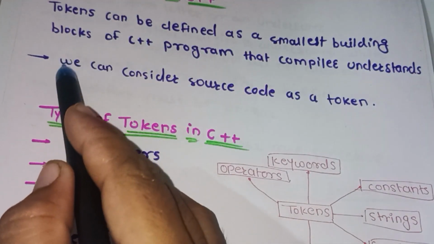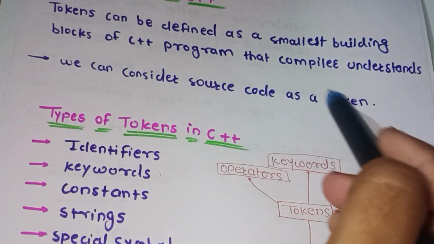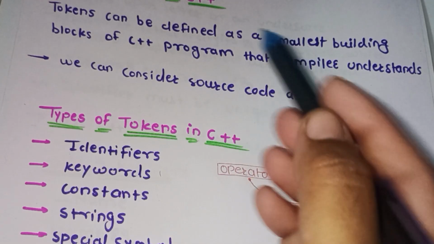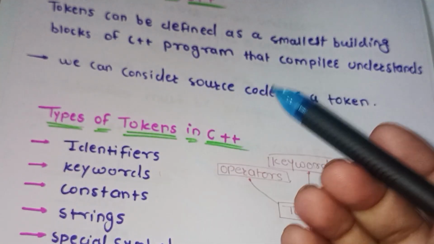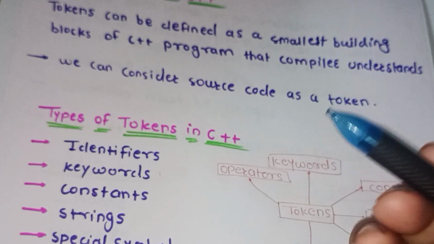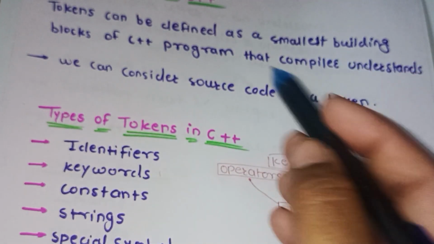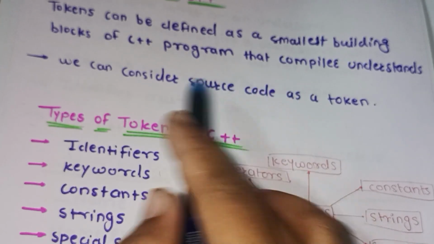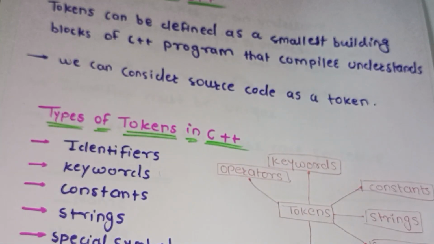Here we have written that we can consider source code as a token. Why are we considering source code as a token? Because in source code we are using variable names, class names, function names, structures, so all these things are tokens, and tokens are used in source code. So we can consider the collection of tokens as source code.